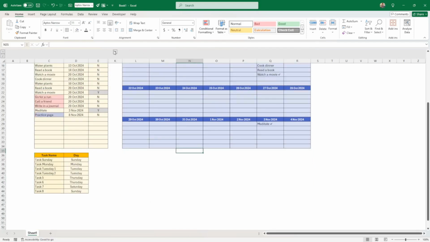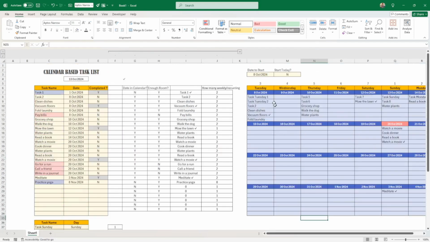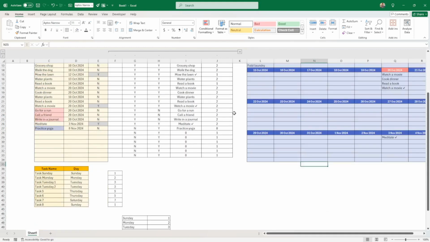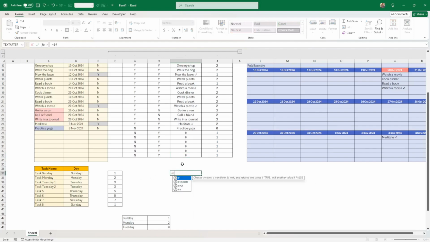So something that I could do is add a little flag here. Actually, this is something I wanted to do. I want to add a flag to say, look, this is a recurring task. So actually I don't even need to put IF. I'm just going to put the task here. No, I'm just going to put a star.